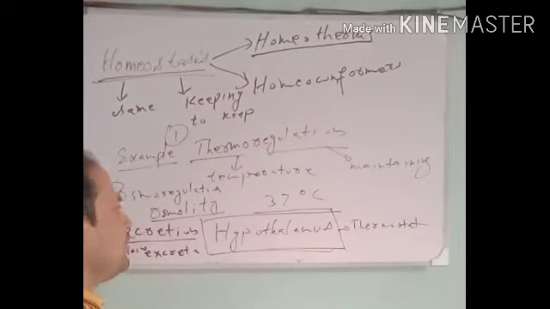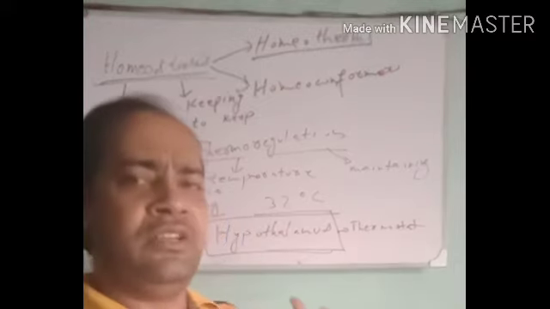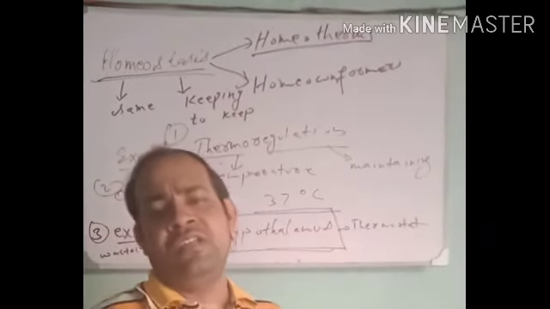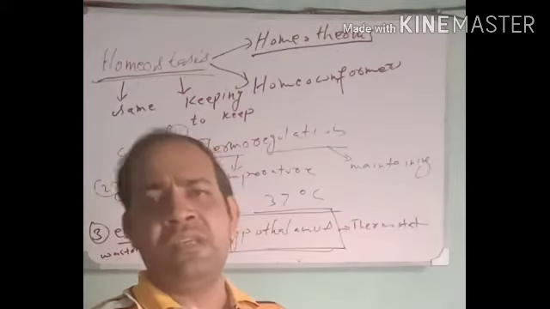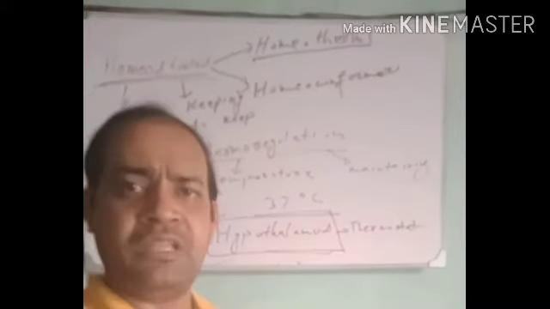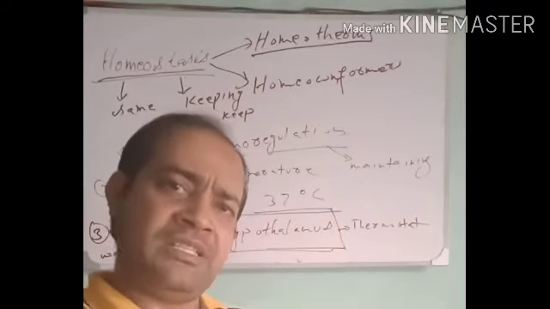Excretion matters when you have nitrogenous waste in your body and it is not going out. If you are not passing it out as urine or stool, then the pH of your body will change, because the waste results in acidity or basicity in our body.